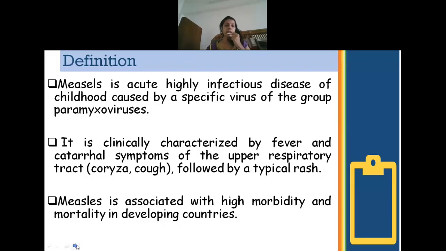So, usually when the child develops measles, they will have fever, and it is also associated with some upper respiratory tract infections like cough, a lot of sore throat, and there is development of a typical rash that is referred to as Koplik spots. We will see that in the clinical features. And measles is very common in developing countries and sometimes it can even result in mortality.